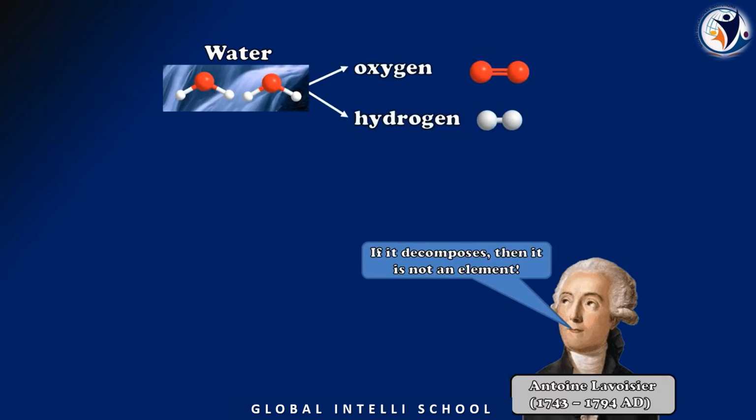He did not stop his experiments. Of course, I got the elements oxygen and hydrogen, but he continued the experiment to try to separate the oxygen element and the hydrogen element. It is not possible. Oxygen cannot be divided further, and hydrogen also cannot be divided further. If we break it, it will be like atoms.